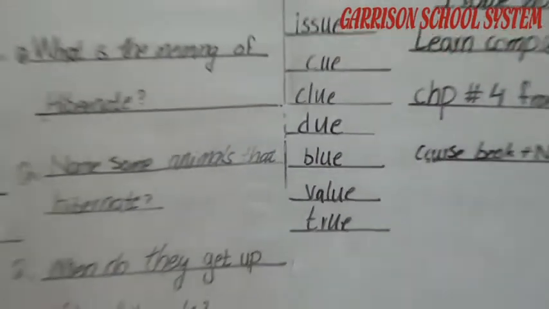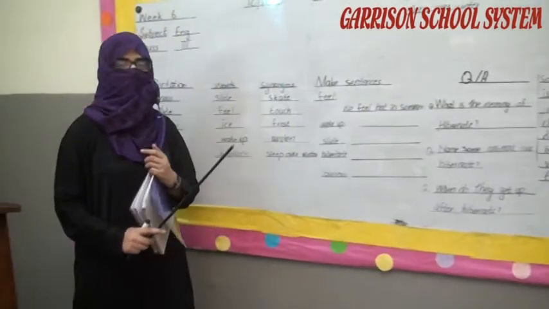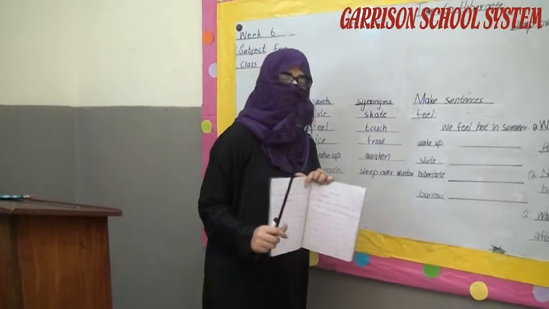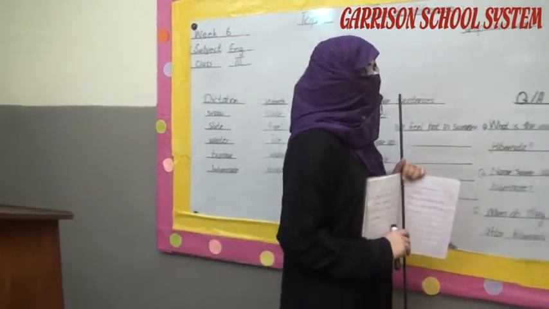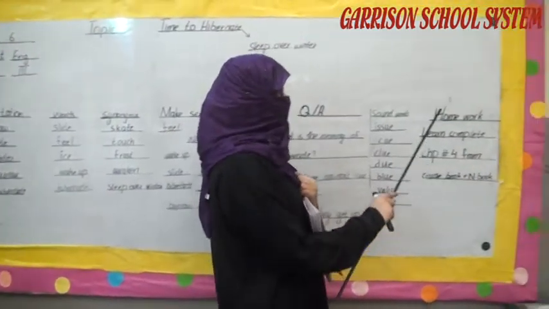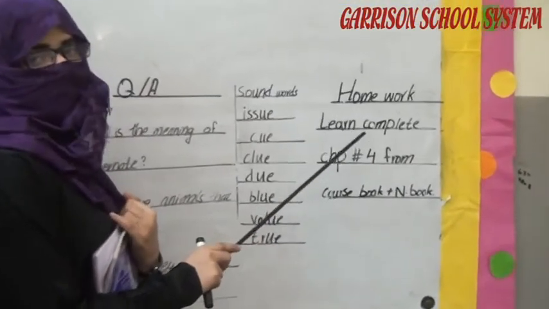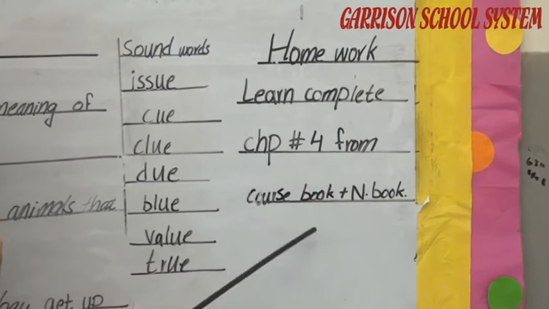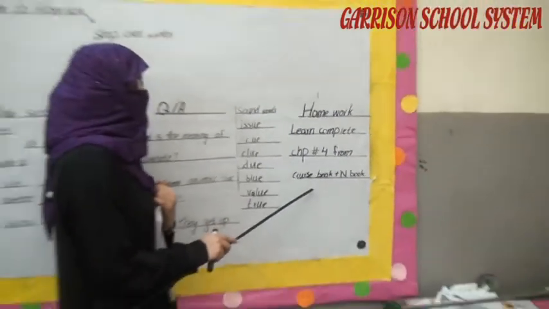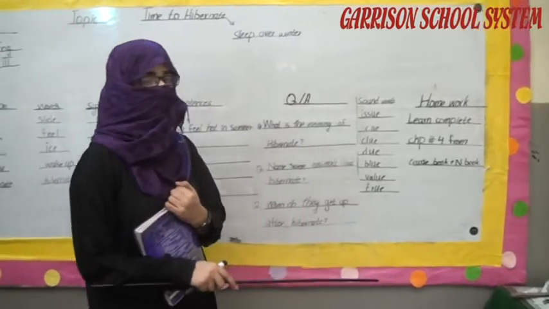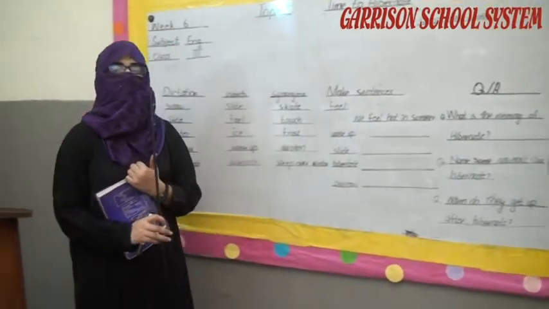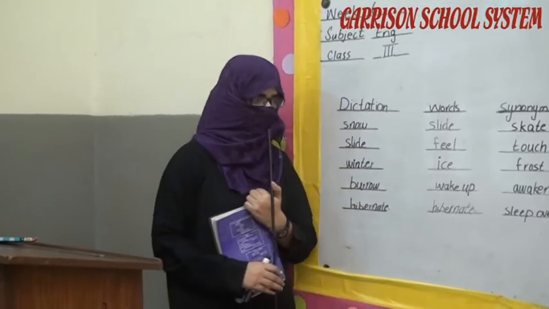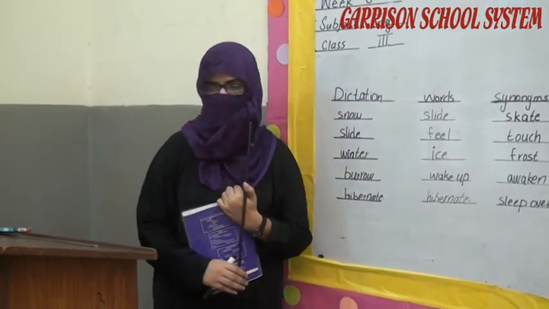Now students, we have read the complete chapter from the course book and notebook also. Now this is a task for you. You have to complete this chapter in the whole week as homework. Learn complete chapter number 4 from the course book plus notebook. This is your homework task. If you have any kind of problem, you can contact the school for the notes. Thank you so much. This is your task. You have to complete it. Okay. Allah Hafiz.